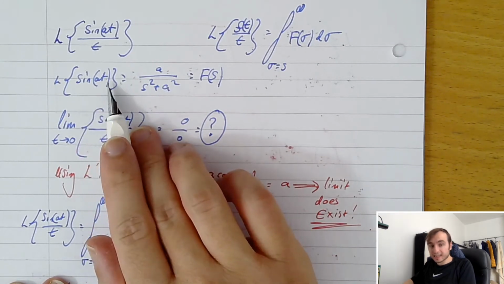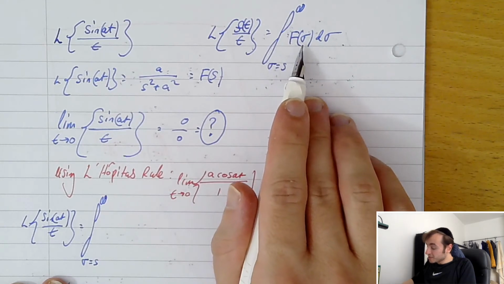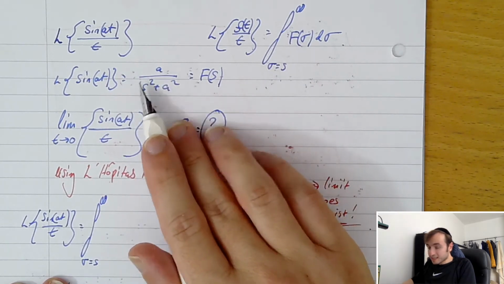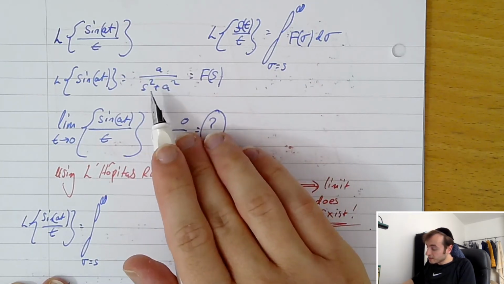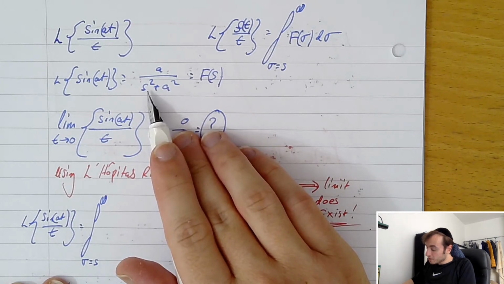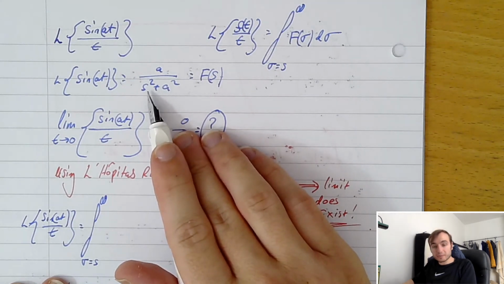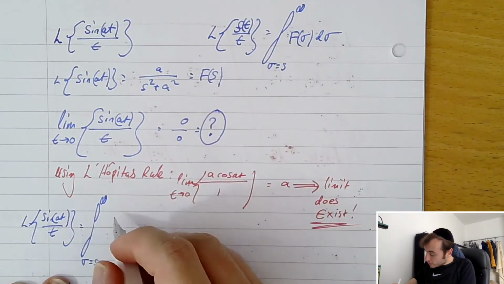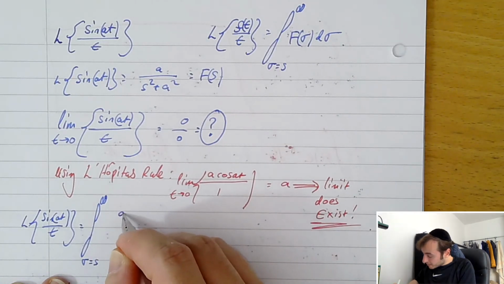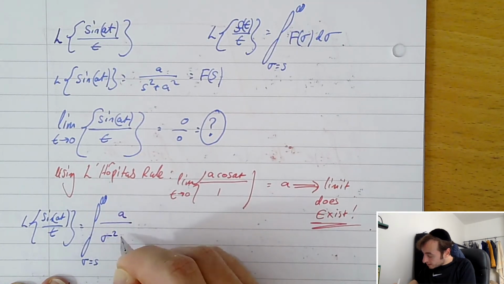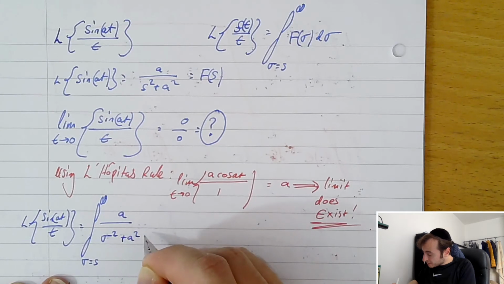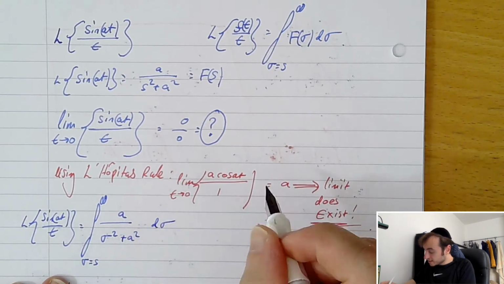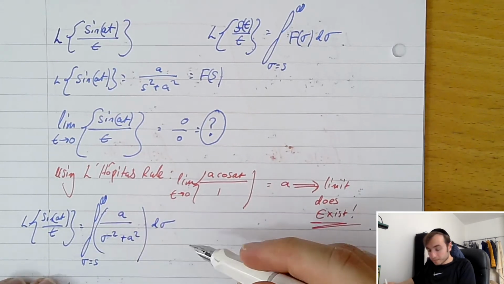Assuming that f of t is sine at, f of sigma is just going to be this thing over here, but with the s replaced with sigma. So f of sigma is going to be a on sigma squared plus a squared d sigma.